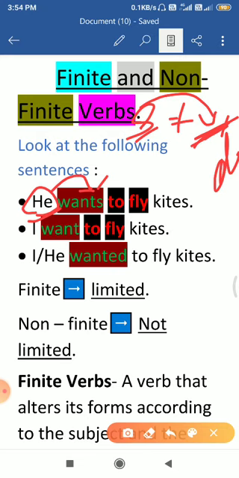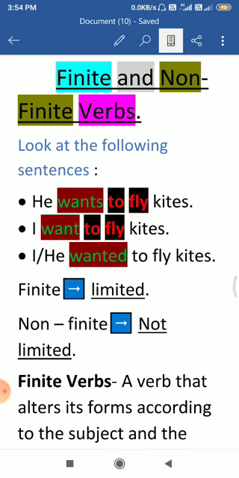Wants is the main verb of the sentence, which is forming the tense, and it is also denoting the action done by the doer, the subject. So in this sentence, which are the verbs? In this sentence there are two verbs. The first is wants and the second is to fly. But which verb is actually doing the job of a verb?